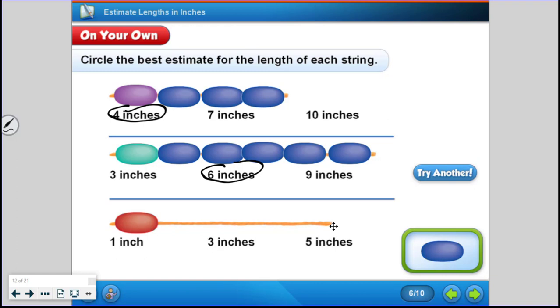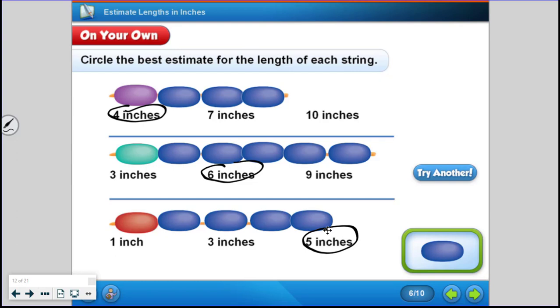I think it's about 5 inches, but let's check. So we got 1, 2, 3, 4, 5. Yep, so it's about 5 inches. So it's right between the other two. All right, let's take a look at our Think Smarter problem and we can wrap up.